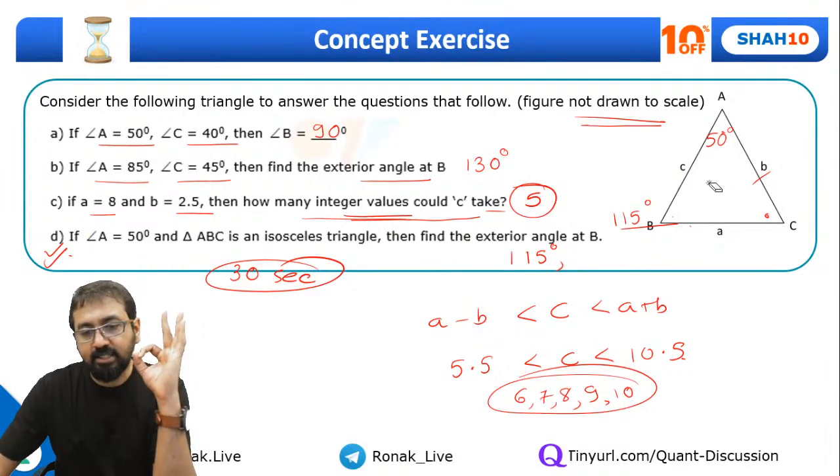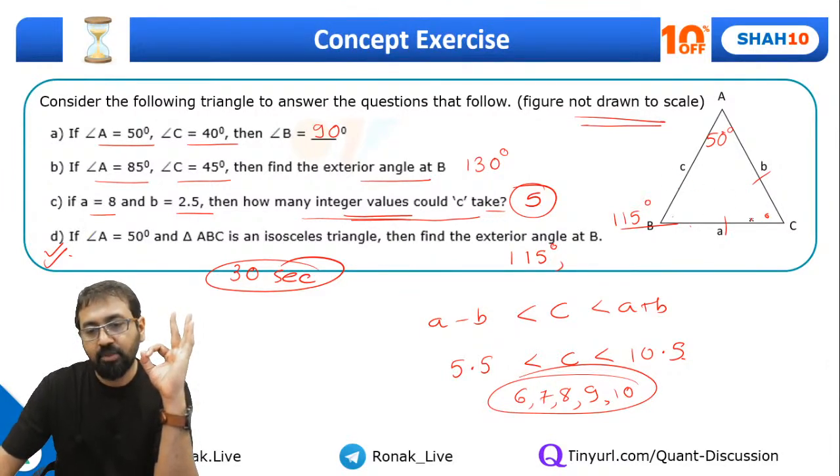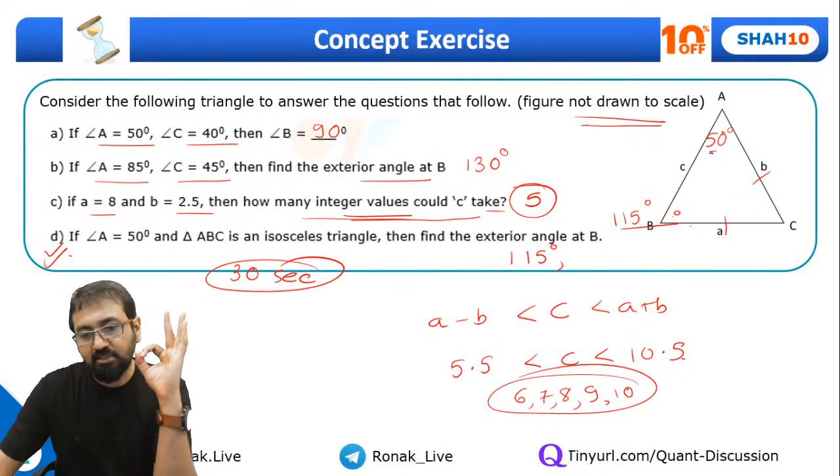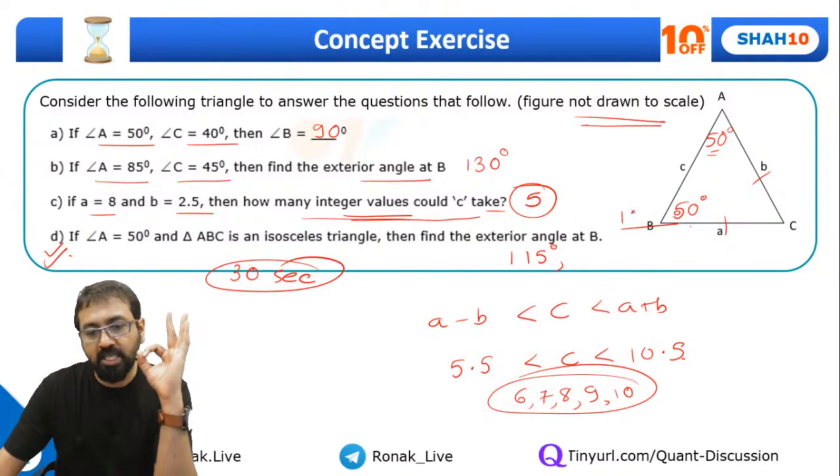Instead, if I consider these two sides as equal, so can I say both of these opposite angles should be equal? So that means if this is 50, this has to be 50. So in that case, this will come out to be what? 130 degrees. So another answer is 130 degrees.